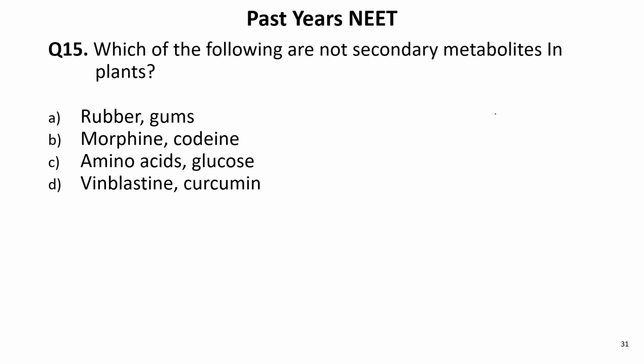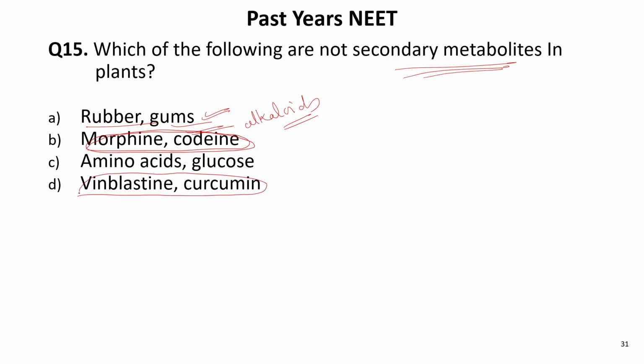Which of the following are not secondary metabolites? Remember, secondary metabolites are about plants. So rubber and gums, these are secondary metabolites. They are not formed primarily. Morphine and codeine, these are again secondary metabolites, alkaloids. Vinblastine and curcumin, these are again secondary metabolites.